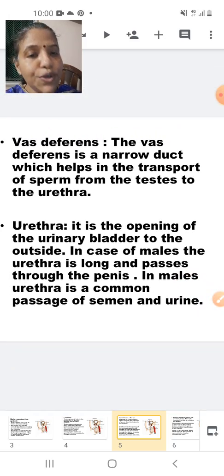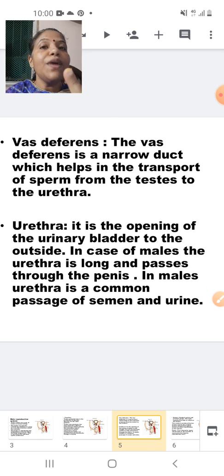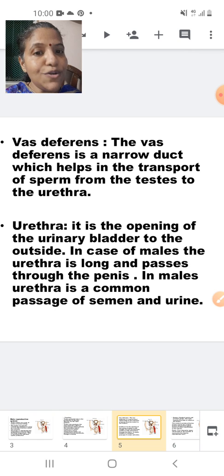Urethra. It is the opening of the urinary bladder to the outside. I told you it is a V-shaped structure. From the urinary bladder, it is opening and it is coming out. At the same time, it is taking a connection from the vas deferens. So it is the opening of the urinary bladder to the outside. In case of males, the urethra is long and passes through the penis. In males, the urethra is a common passage for semen and urine. We will see in the next slide what is semen.